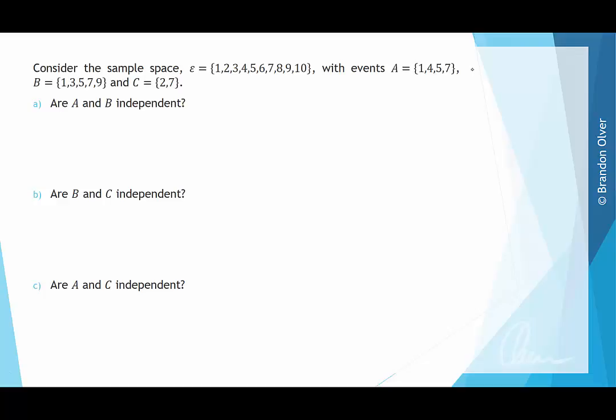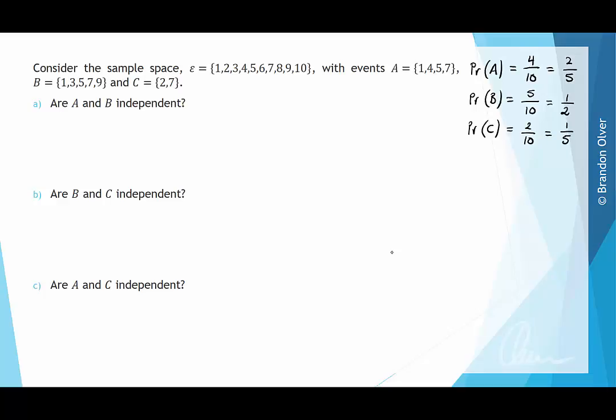If we consider the probability of event A occurring, we can see that there are 4 outcomes out of 10, and that simplifies down to 2 over 5 as a fraction. Next, we do the same thing for event B. We have 5 outcomes over 10 possible outcomes, and that simplifies down to a half. And then we also have the probability of event C occurring, which is going to be 2 outcomes out of 10, which simplifies down to 1/5.